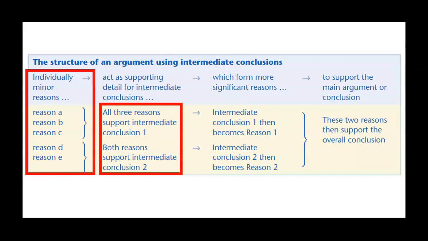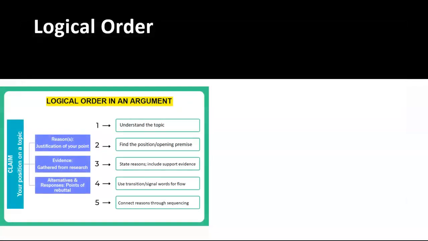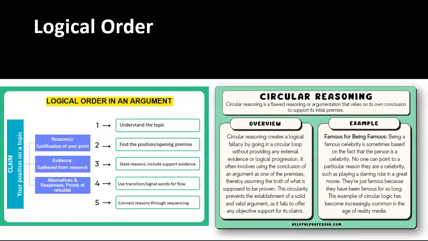Well-constructed arguments group similar reasons into sets. Each of those sets support an intermediate conclusion, and all intermediate conclusions support the main line of reasoning. The line of reasoning or the overall argument should lead forwards with a clear direction rather than hopping from one point to another in a random way or leading the audience round in circles. You can see how logical order in an argument creates a clear and precise explanation that includes breadth and depth through reasoning and evidence. A frustrating error often found is that of circular reasoning.